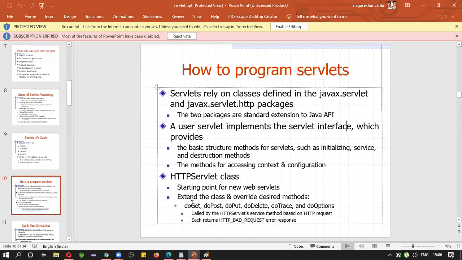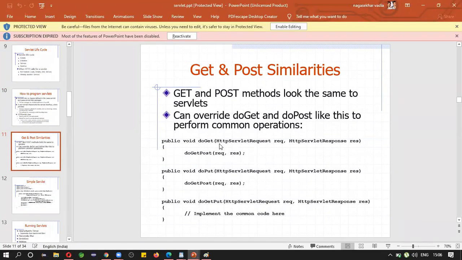So these are the methods: doGet, doPost, doPut, doDelete, doTrace, doOptions. These are methods. Get and post are request types.